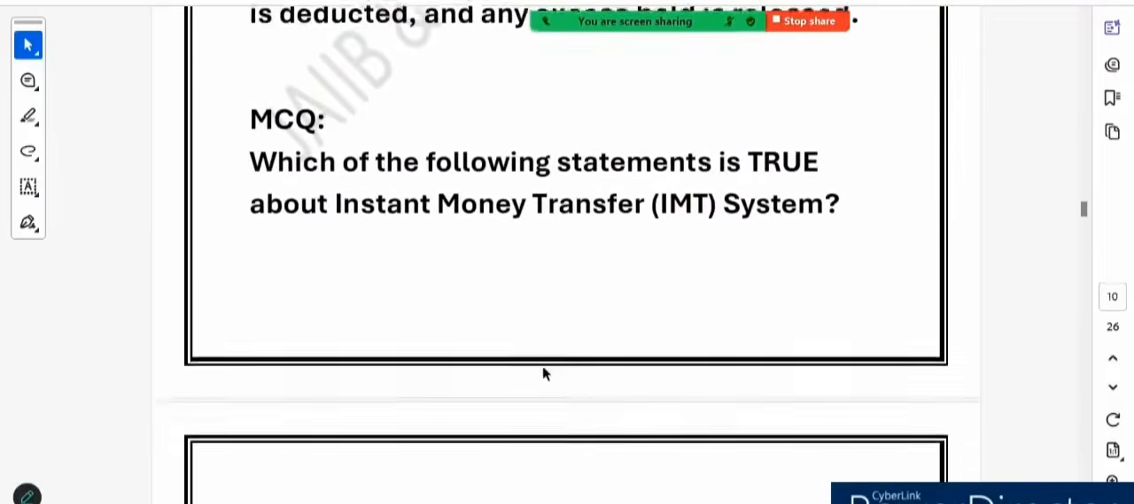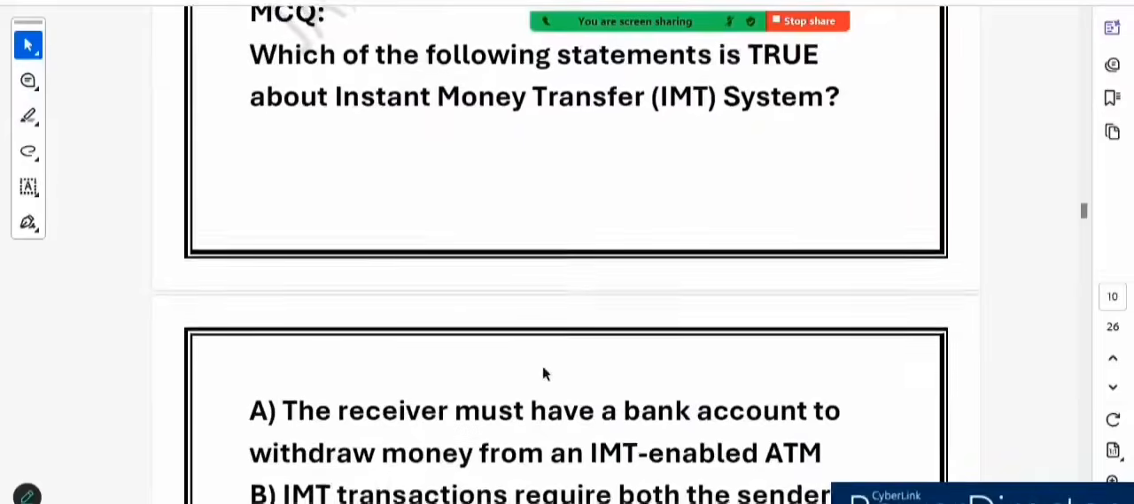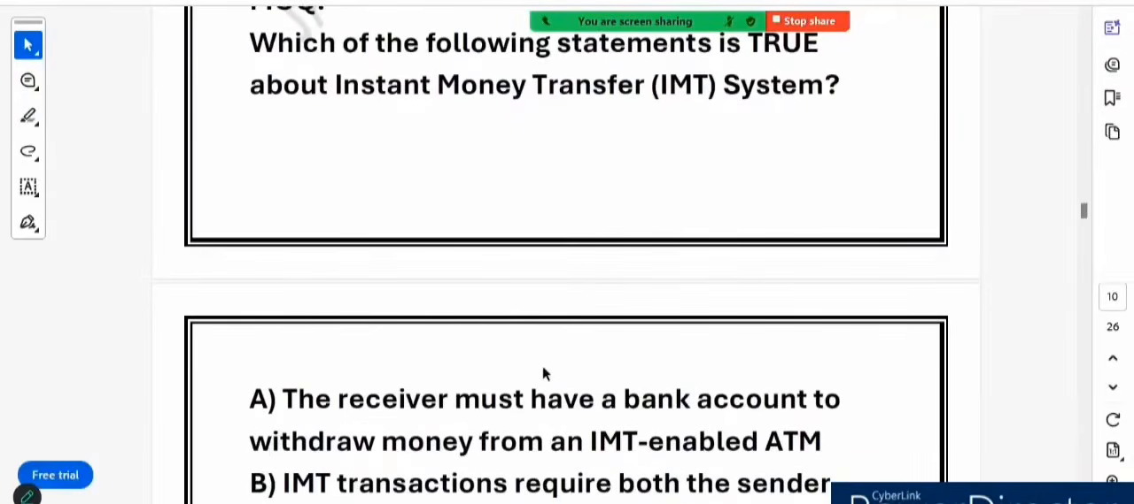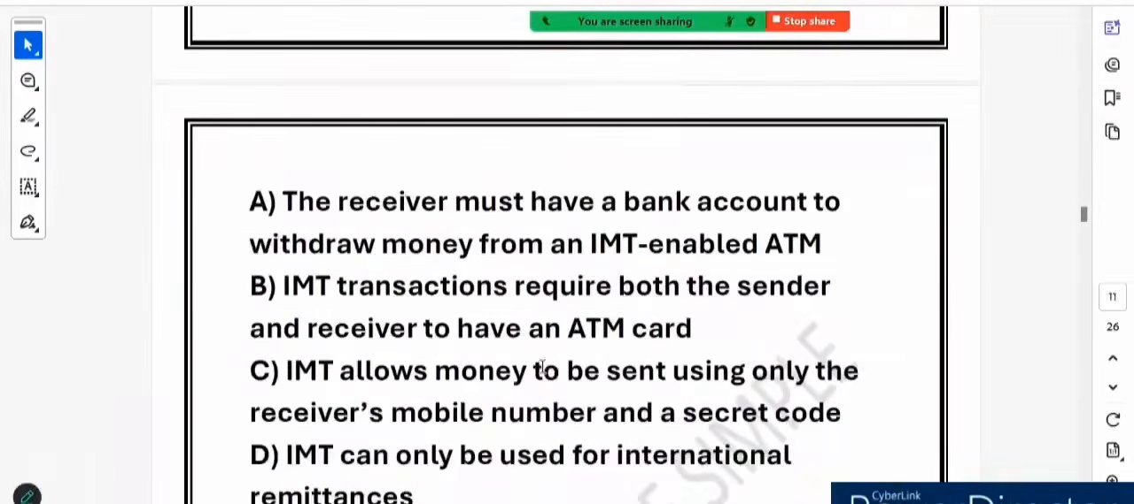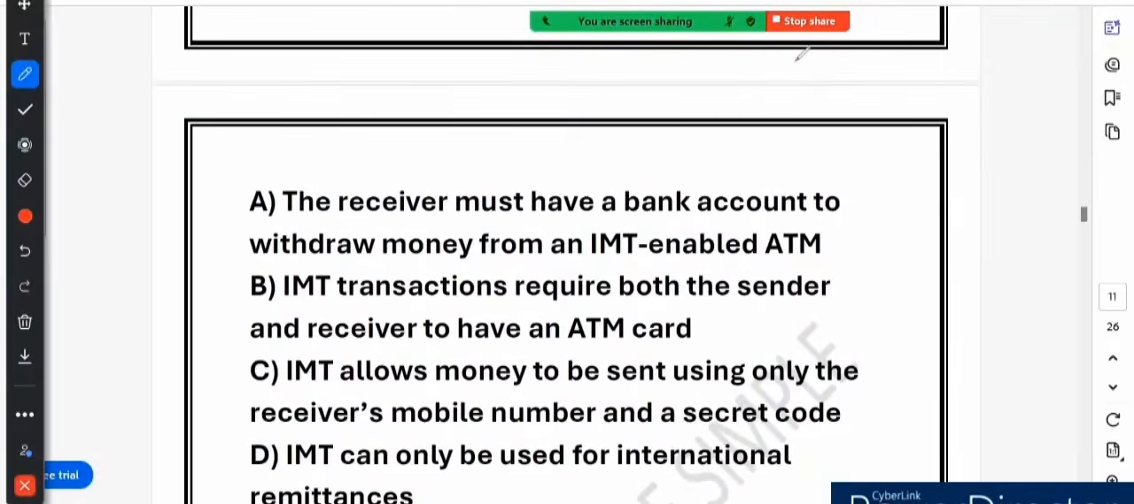Which of the following statements is true about the instant money transfer system, IMT, right? So this question is regarding the IMT. So let's go through each and every option. Option A says the receiver must have a bank account to withdraw money from an IMT enabled ATM. What do you say? Is it correct?